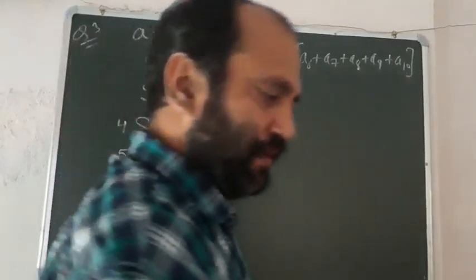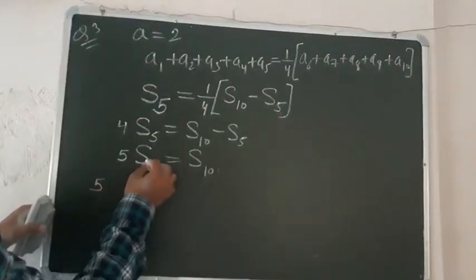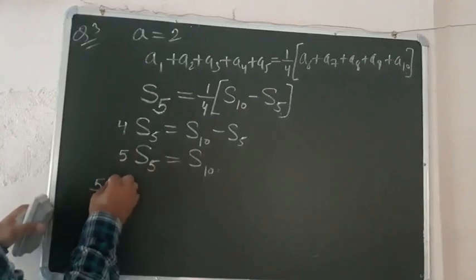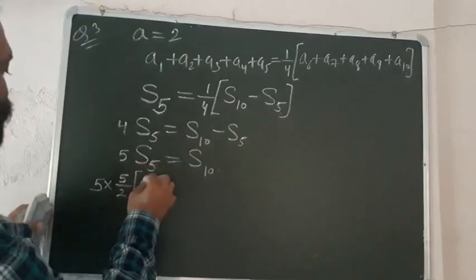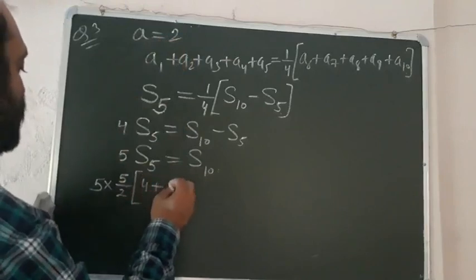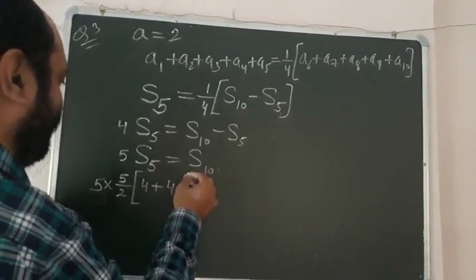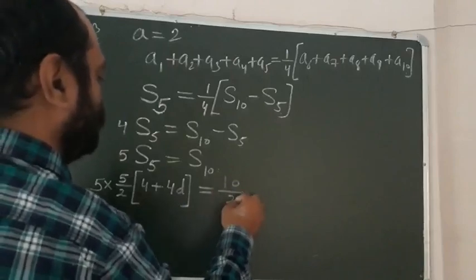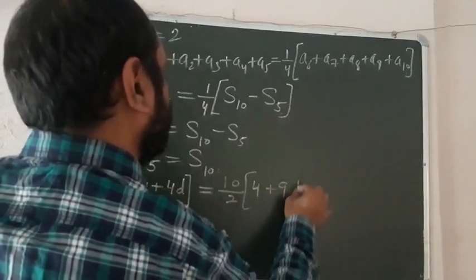We will use the formula here of Sn. So this is S5; use the formula of S5. S5 is, you know, 5 by 2, 2 into a, 2 into a means 2 into 2, that is 4, plus n minus 1 into d means 4 into d, right? d we have to find, okay, is equal to. Similarly you will get 10 by 2, 2 into a plus 9 into d.